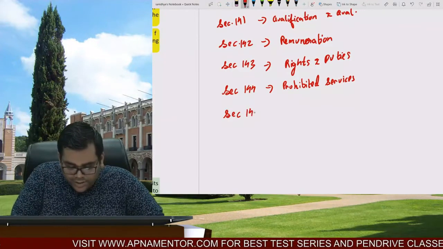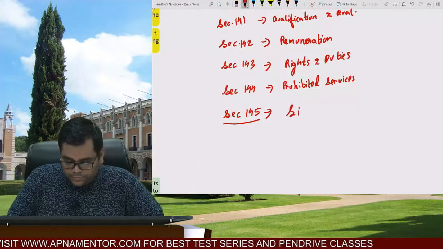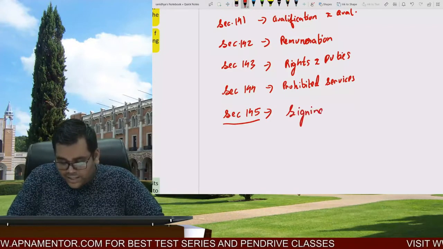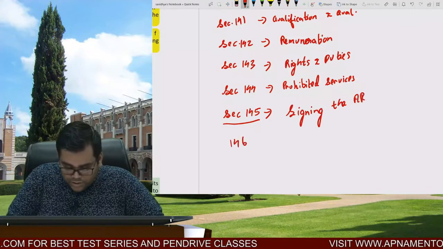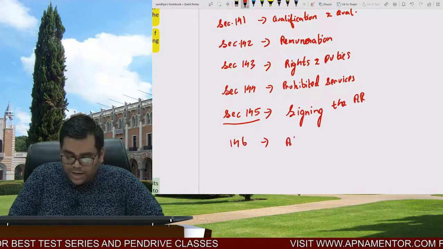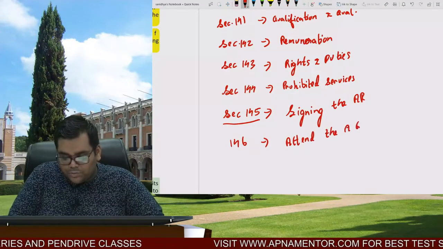Section 145 talks about signing the audit report. Section 146 talks about the auditor's right and duty to attend the AGM. How to remember this? I'll be telling you a story for that.